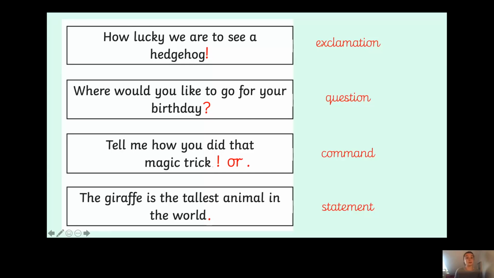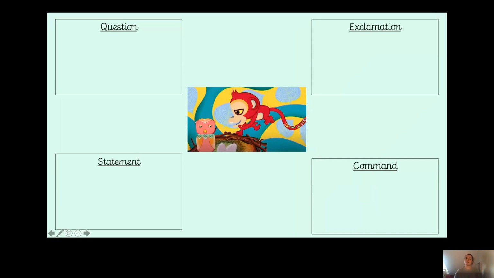Fantastic. Well, we're now going to do some work based on this story and our knowledge of the different sentence types. Okay, so here we have a picture of Owl and Monkey right at the beginning of the story, where Owl is lying in the nest, he's trying to sleep, and Monkey wakes him up. Okay, now we need to think of different questions, exclamations, statements and commands that these two animals could be saying to each other, and you can use what we've just watched. You know what they say to each other, so you can use that to help you, or you can use your imagination if you'd like.